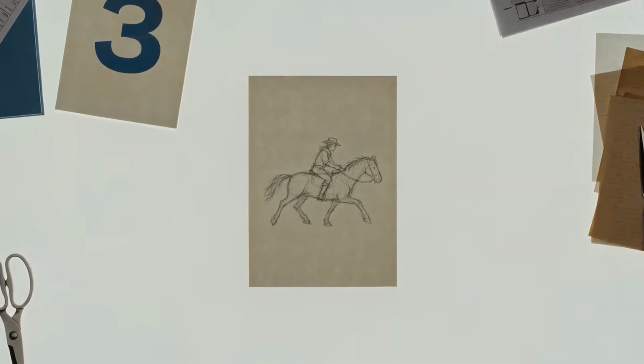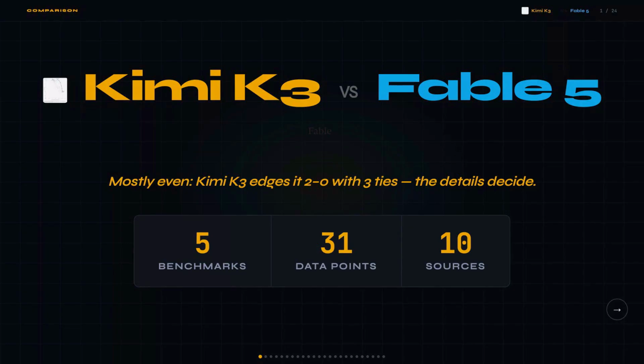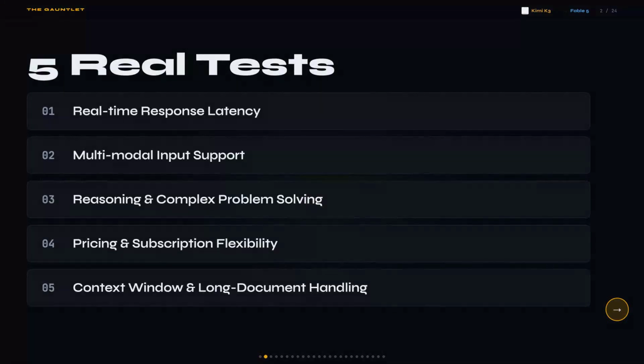Kimi K3 costs 3 times less than Fable 5 per token, and it's still beating Fable on coding benchmarks. That gap is verified and it changes the math on basically every agentic workflow you're running right now. Both models dropped recently, and the pricing and capability gap between them is bigger than most people realize.